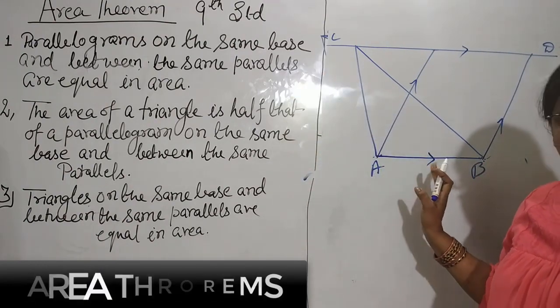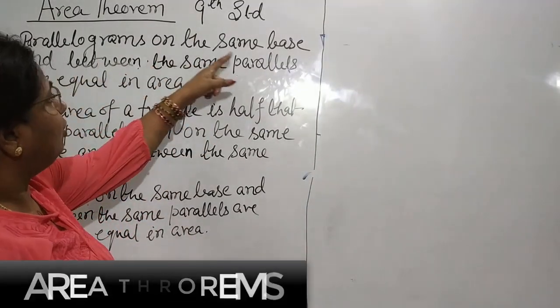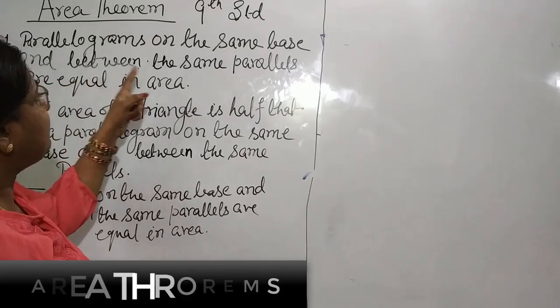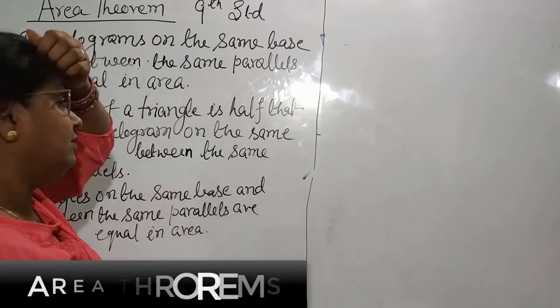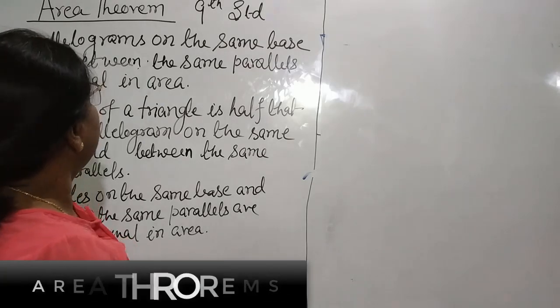I hope you understood. Now the first theorem: parallelograms on the same base and between the same parallels are equal in area.